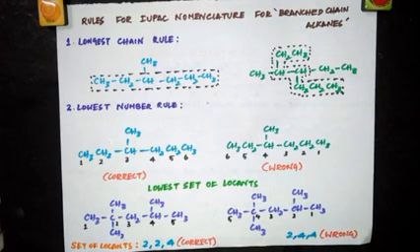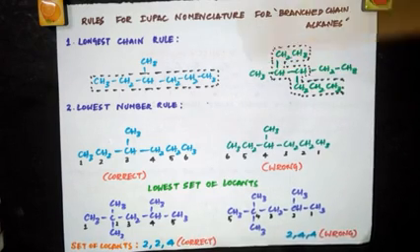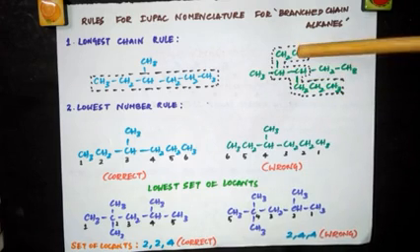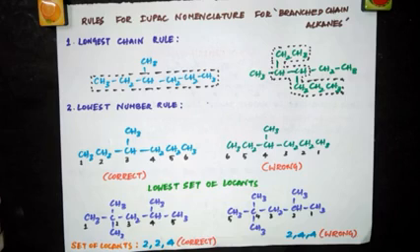So far I have counted 3, and this is having the more number of carbon atoms, starting from here. 1, 2, 3, 4, 5, 6, 7. So keep that in mind. Now try from here. 1, 2, 3, 4, 5, 6, 7, 8 carbon atoms. So obviously this is the longest chain and that should be chosen as the parent chain.